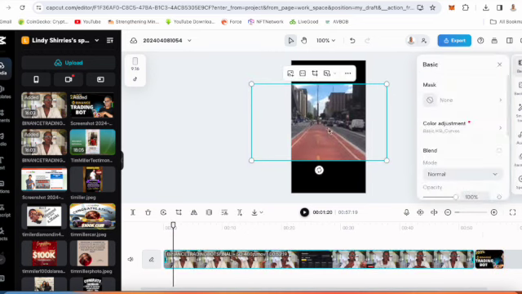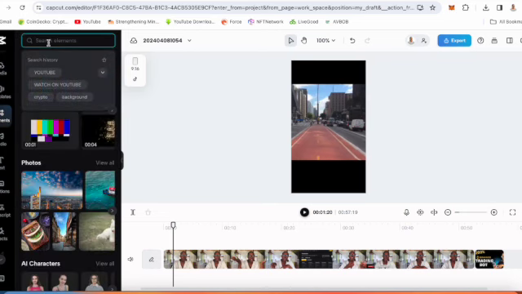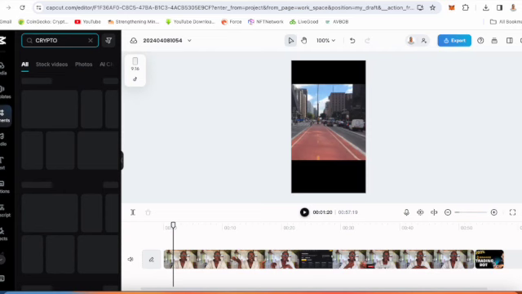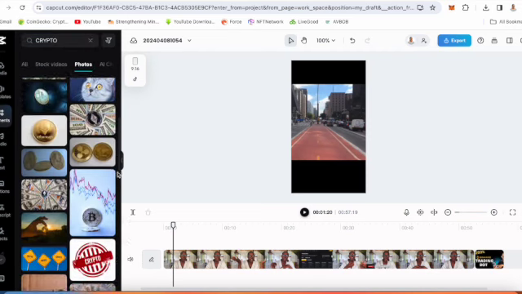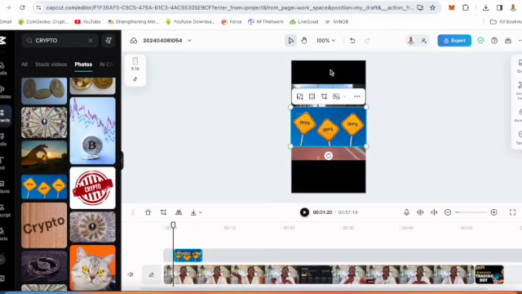So I align it and then I make the video bigger because remember mine was recorded for YouTube, not for TikTok. I'm just going to make it bigger, but because I have empty space at the top and the bottom, I go to elements and type crypto so that I have something, because I am talking about crypto. So I'm going to pull this to the canvas.